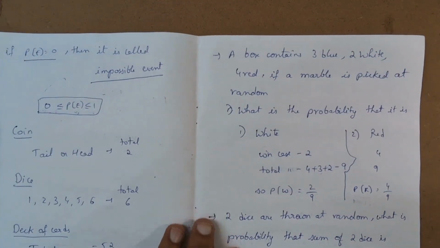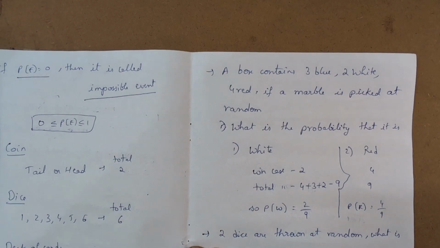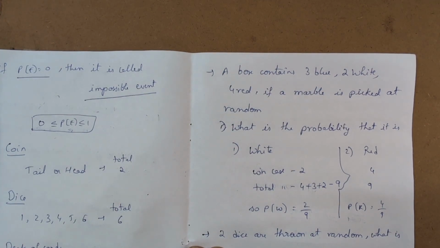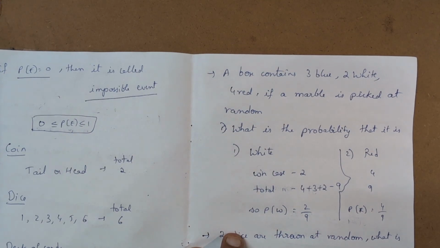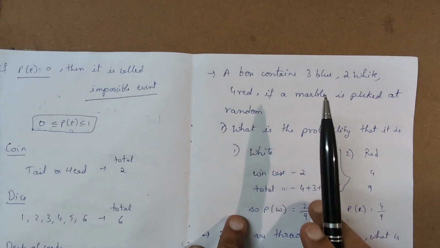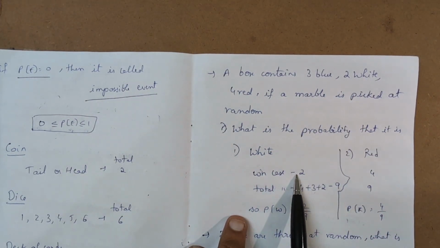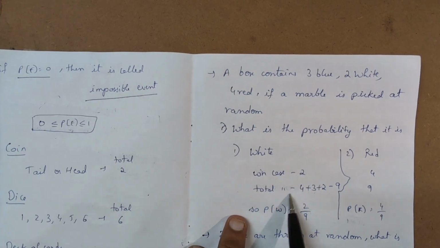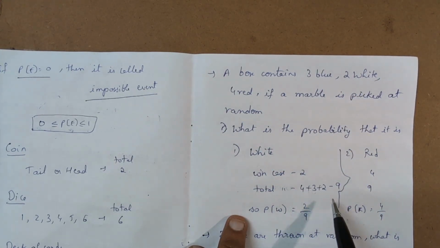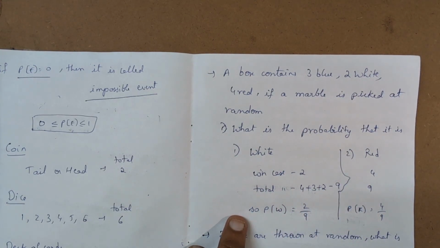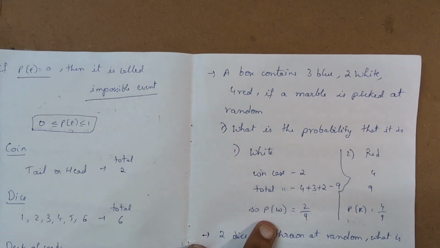Let's see a generic example. They have a box which has 3 blue balls, 2 white balls and 4 red balls, and that is marble. So if a marble is picked at random, what is the probability that it is white? What are the winning cases of white? 2 whites, so the winning case is 2, whereas for total marbles 4 plus 3 plus 2, that is 7 plus 2, that is 9. So total cases are 9. So getting 1 white ball, the probability is winning by total, that is 2 by 9.